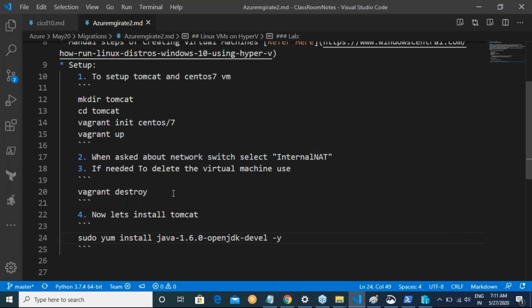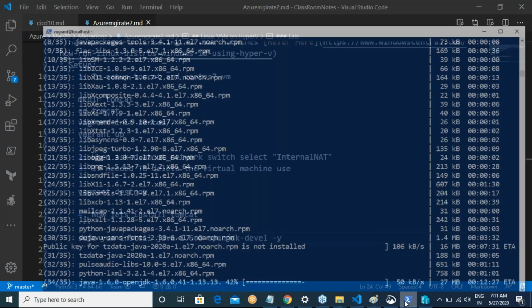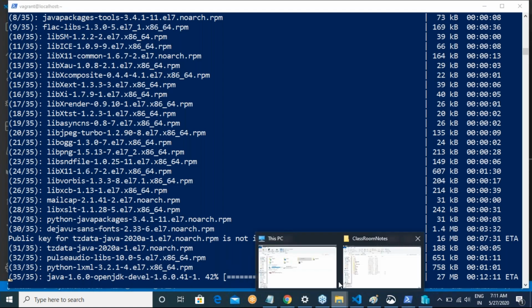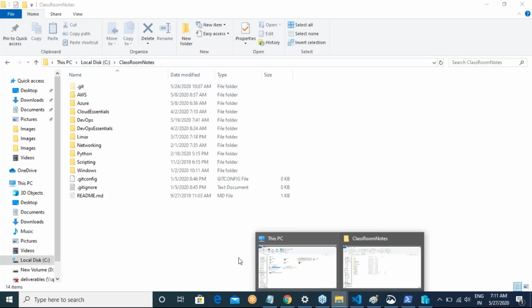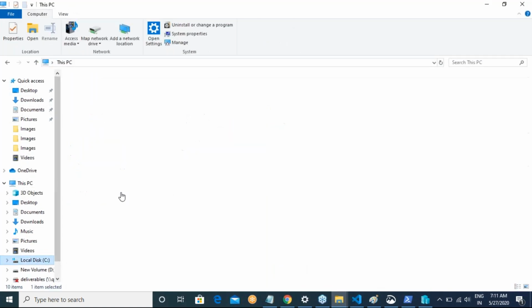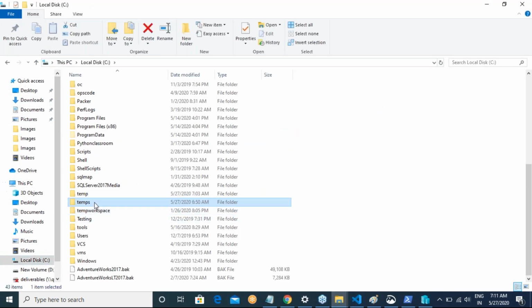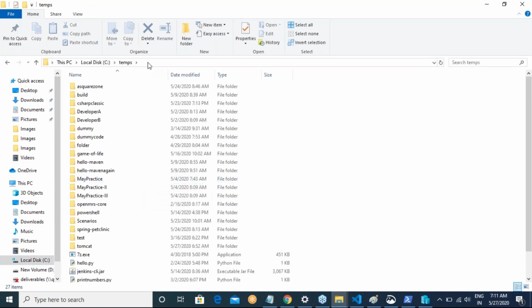Let me go ahead and do the same activities. In the C drive, attempts. One is Tomcat, the other one which I wanted was Nginx, right?